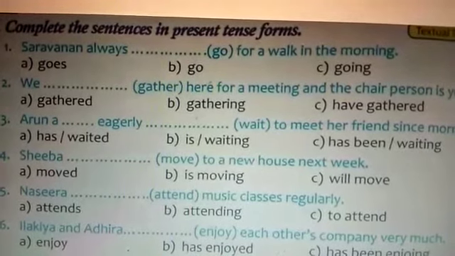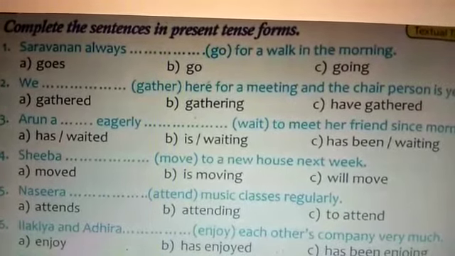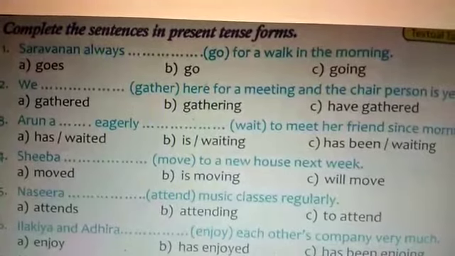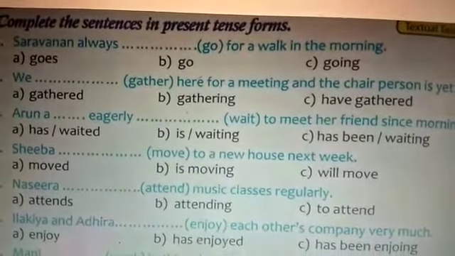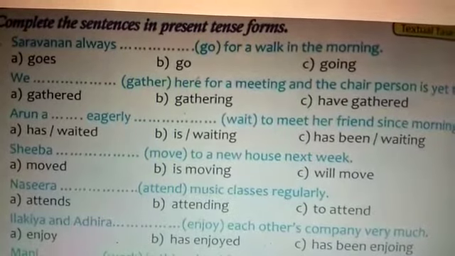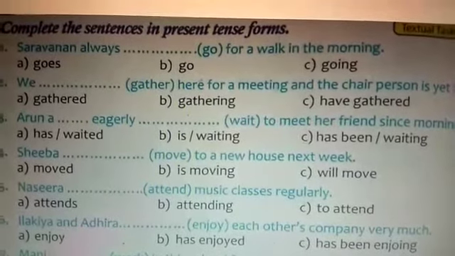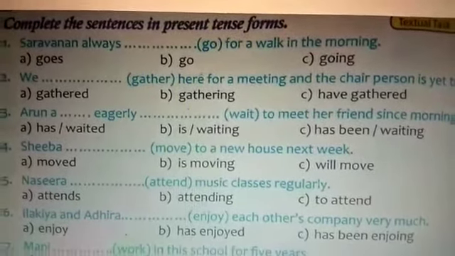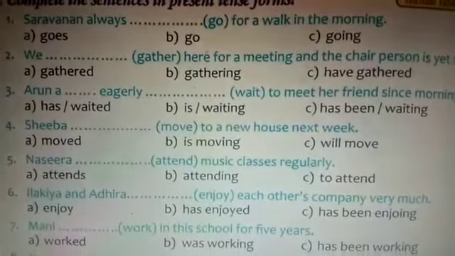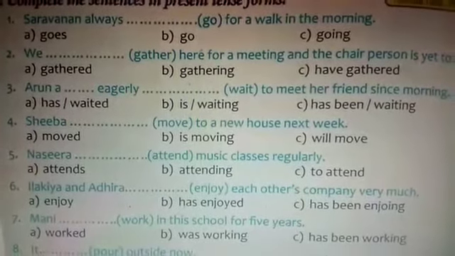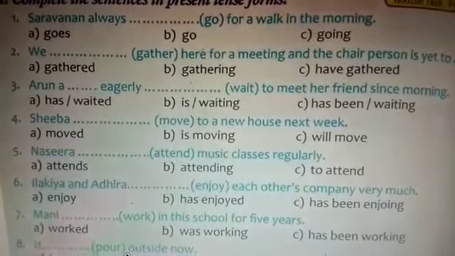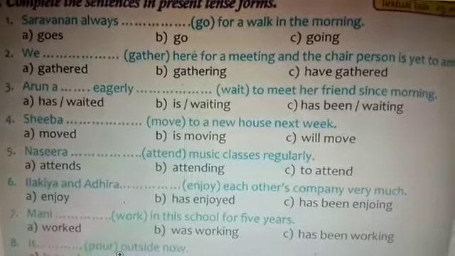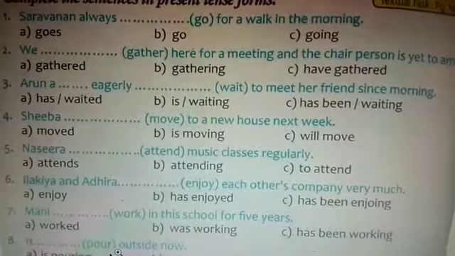Second one, we have gathered here for a meeting and the chairperson is yet to arrive. So we have gathered, that is option C. We have gathered. Coming to third one, Aruna has been eagerly waiting. So has been eagerly waiting. Option C.